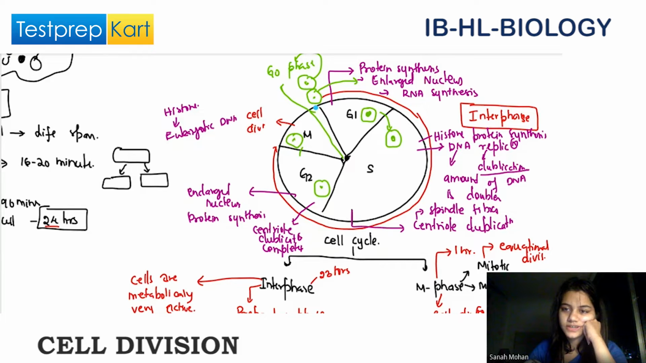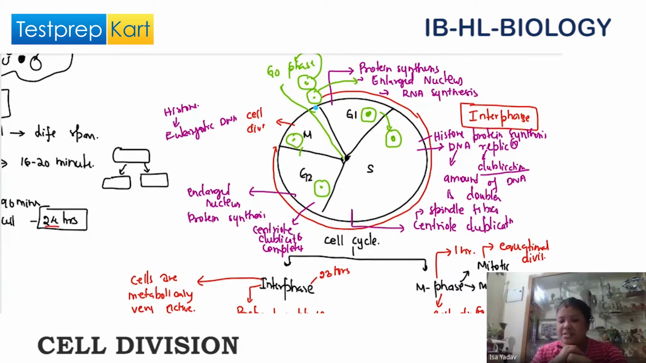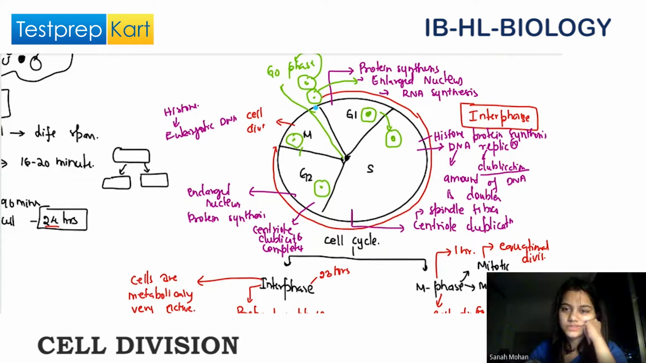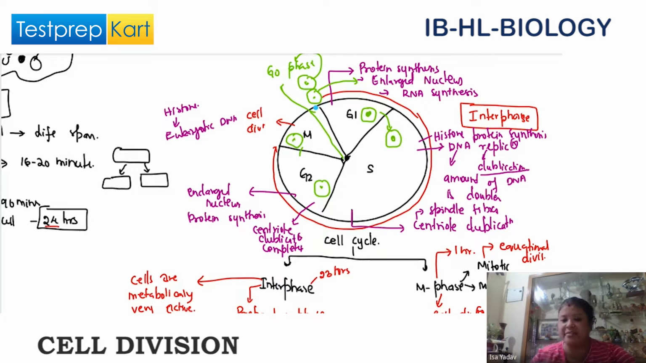DNA replication. Yes, DNA replication, duplication of DNA, right? And G1 phase, can you tell me what happens in the G1 phase? Protein synthesis. Yes, protein synthesis. Centriole duplication is completed in G2 phase. And can you tell me what happens in the M phase? Cell division. Yes, the actual cell division, right?